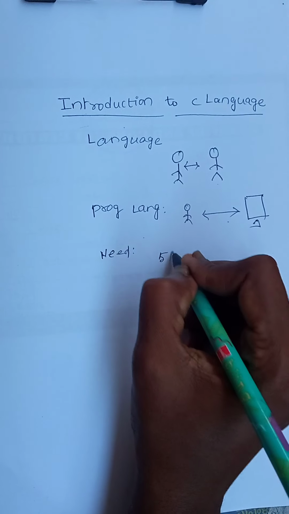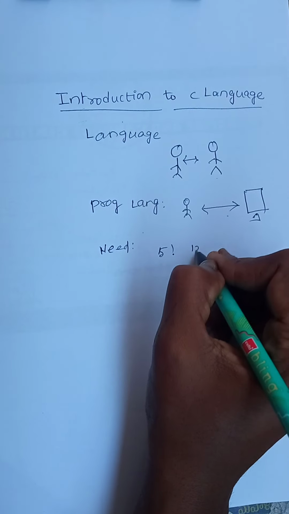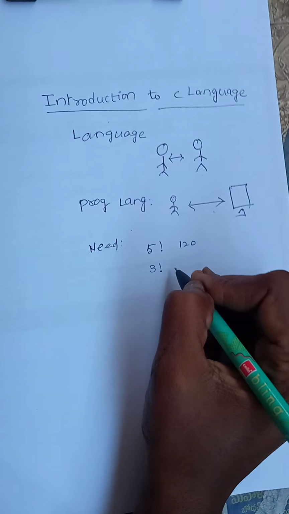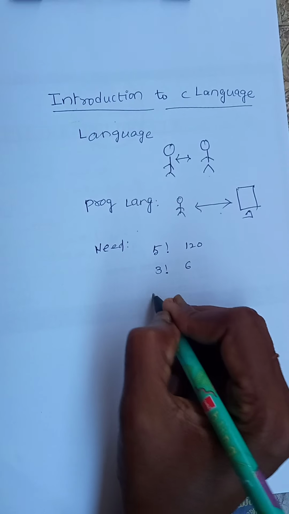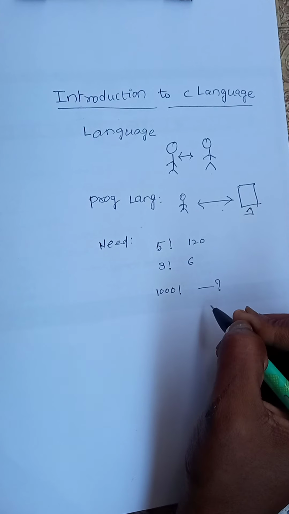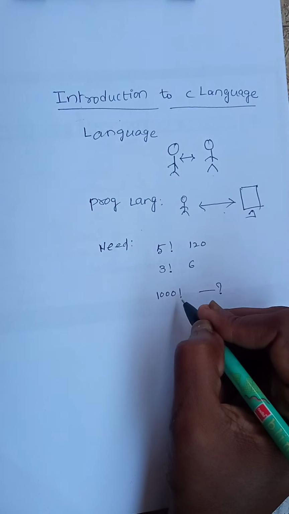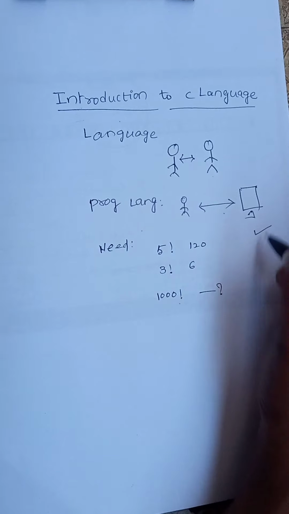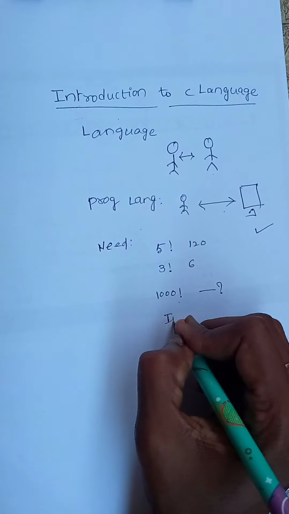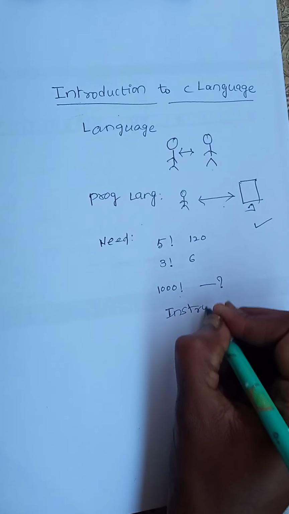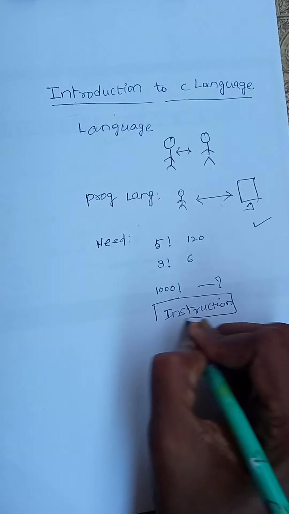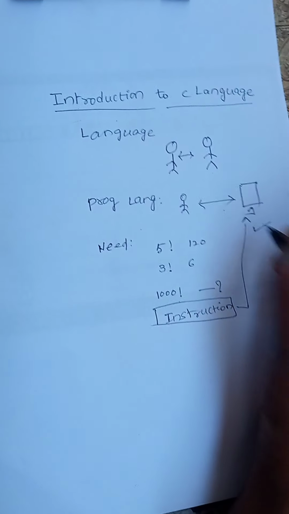Now if I want to find the factorial of 5, everybody says 120 as the answer. If I want to find the factorial of 3, everybody says 6. If I want to find the factorial of 1000, is it easy to find in seconds? No. So what will we do? We will do this calculation with the help of the system by giving some instructions. By giving some instructions, we find the 1000 factorial in the computer system.